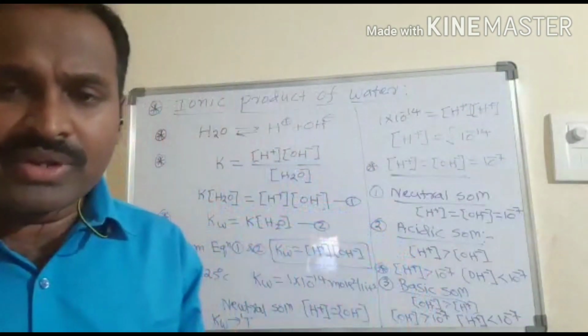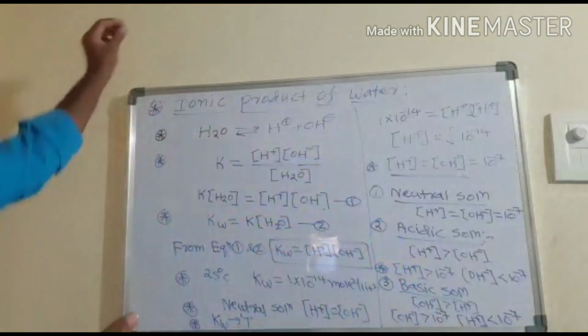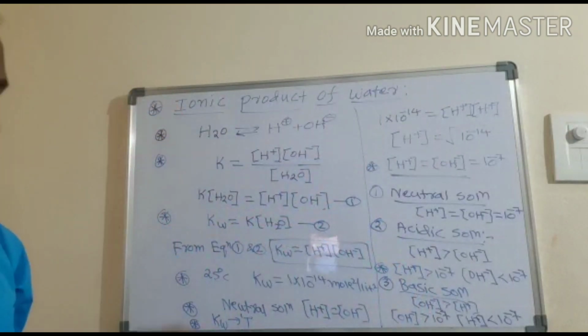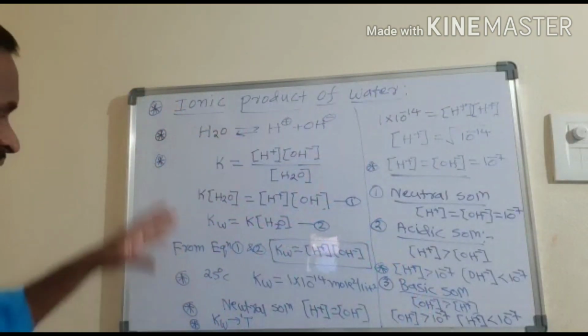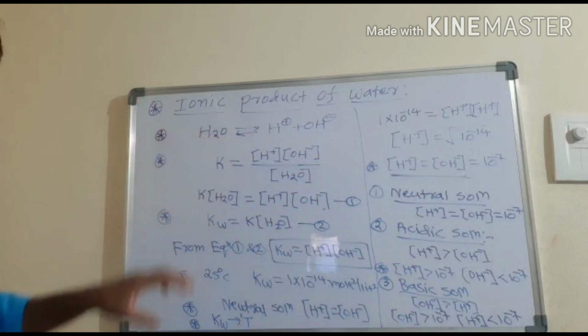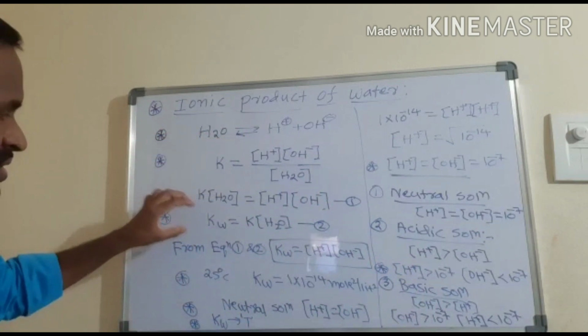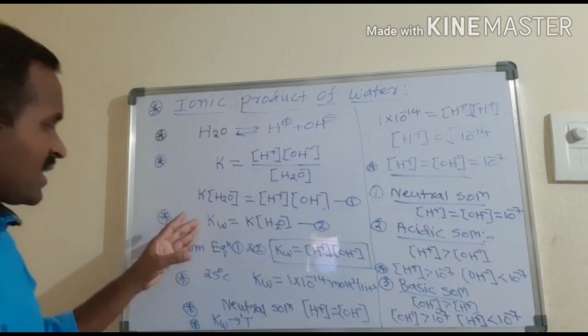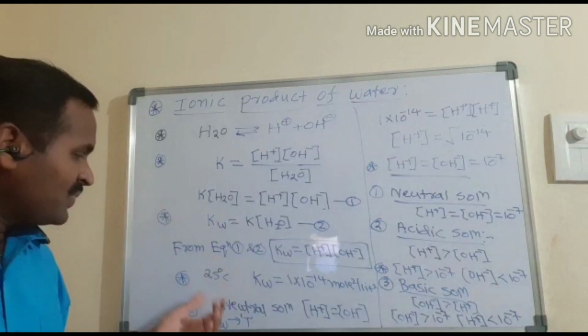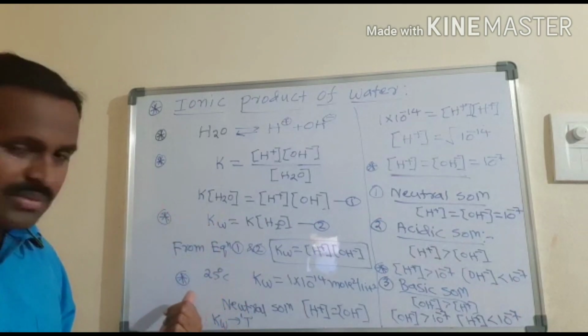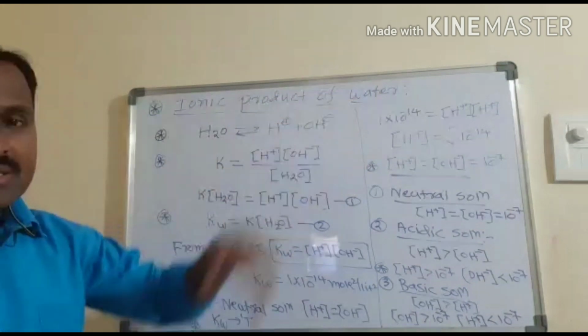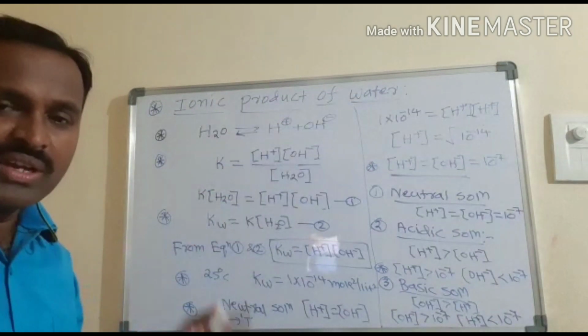So this is simply the ionic product of water. Here, by taking pure water and its dissociation, the ionic equilibrium constant is introduced, and from that the ionic product constant is introduced. Then again it depends on temperature, and the classification of solutions. Better you make a note.